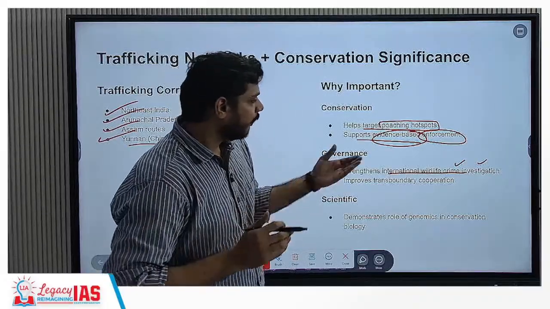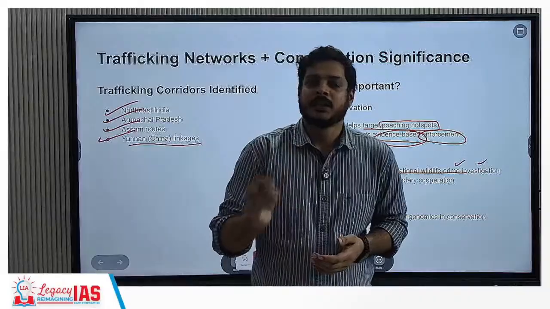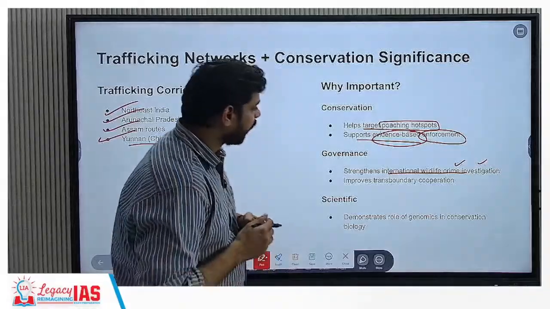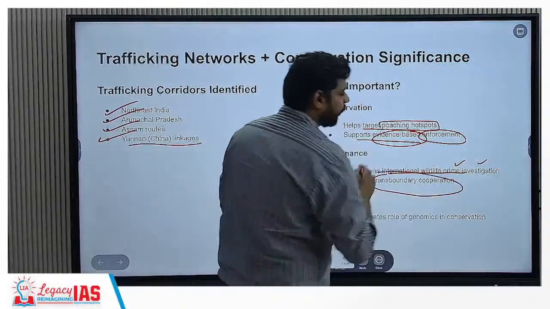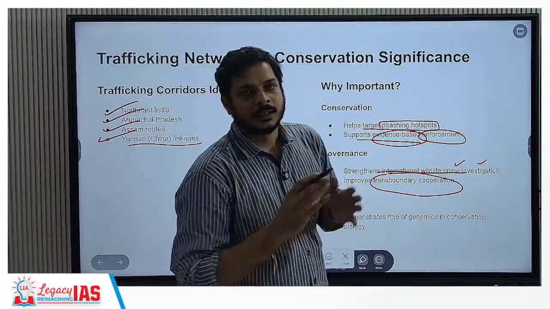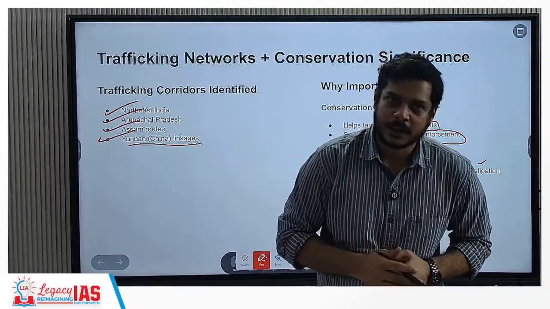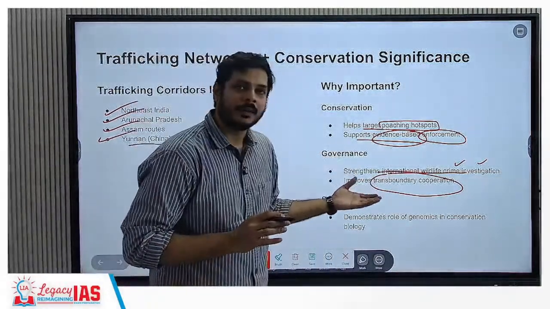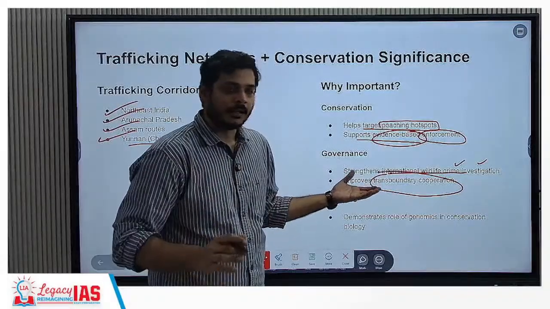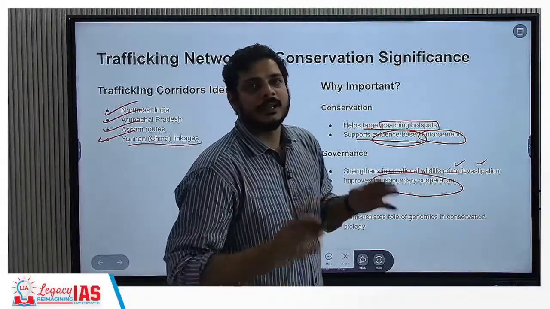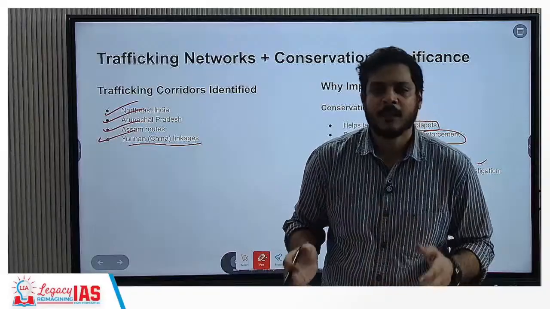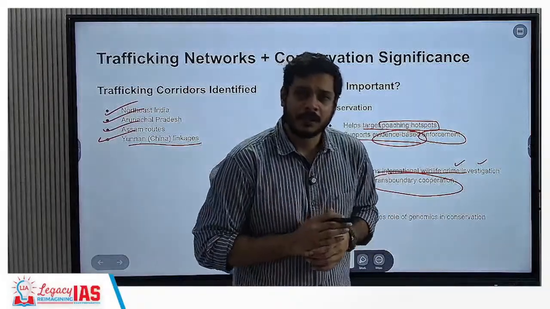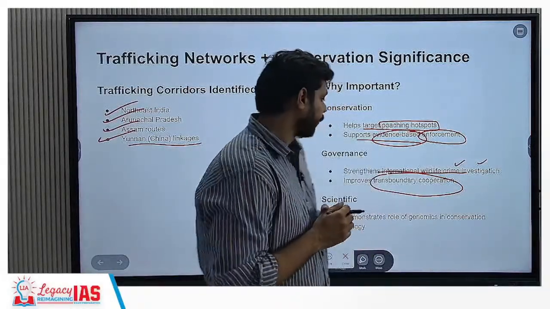And moreover, if this is something that is going to be successful, then it is also going to be replicated in other animals as well. Improves transboundary cooperation. Transboundary means that when you cross the political boundaries, the problems are also faced on the other side of the border. So this trafficking can be prevented with transboundary cooperation, which means that different countries like India and China can collaborate and utilize this DNA mapping so that they can collaboratively conserve these pangolin species.